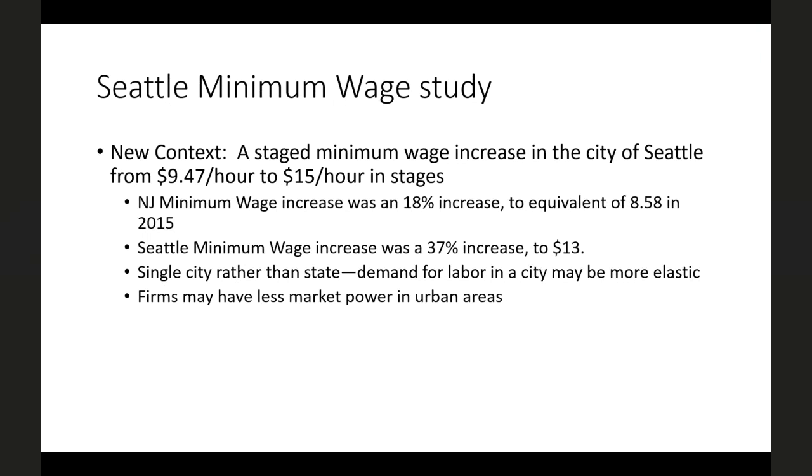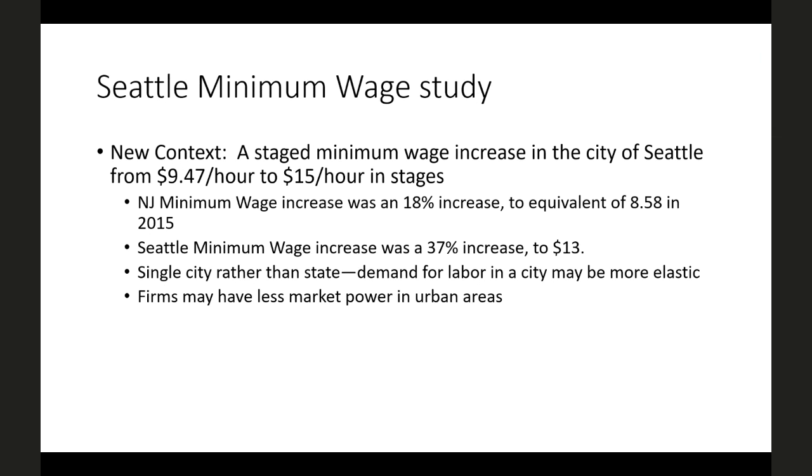On top of that, it might be the case that because Seattle is a single city, the labor demand in a city might be more elastic than labor demand in a state, because it might be easier for businesses to move out of Seattle and into the suburbs than it would have been to have businesses move out of New Jersey and into neighboring states. This might be a little bit less of a concern because we looked at New Jersey, which is a small and densely populated state, with neighbors that you could easily move a business to. But this is still something that could potentially lead to different results.